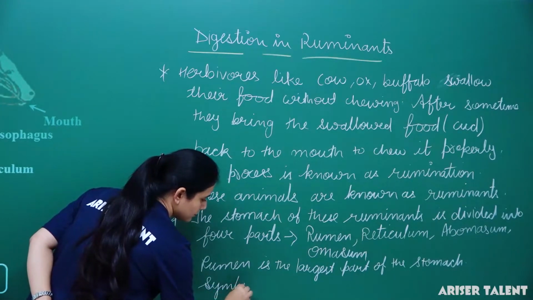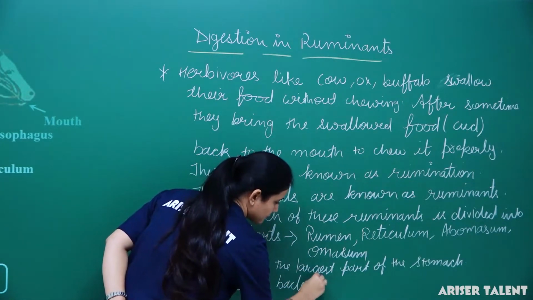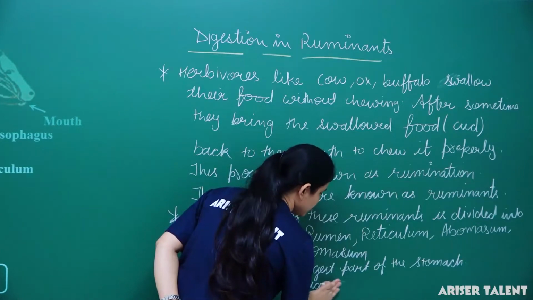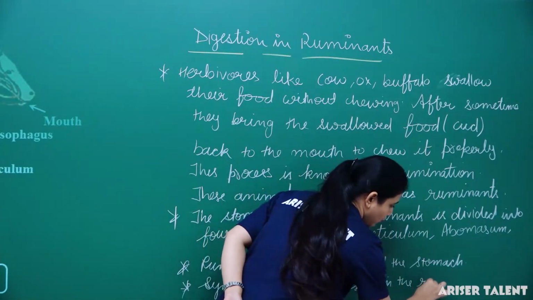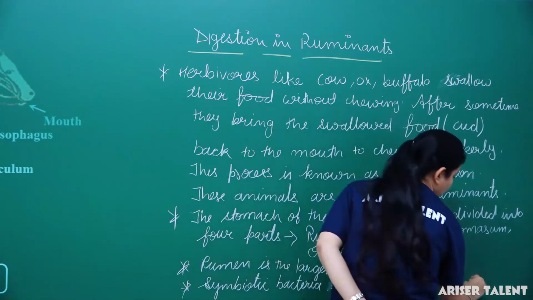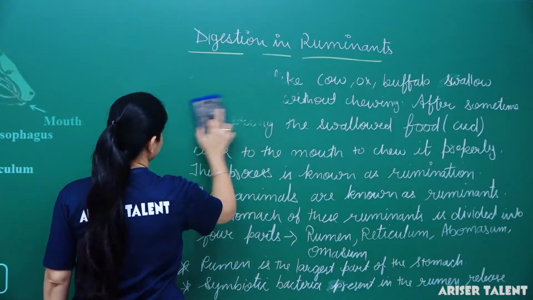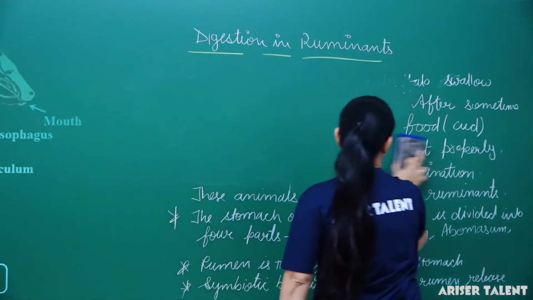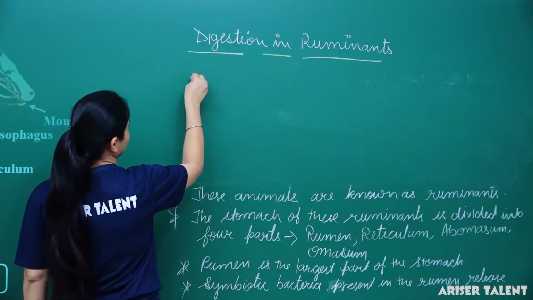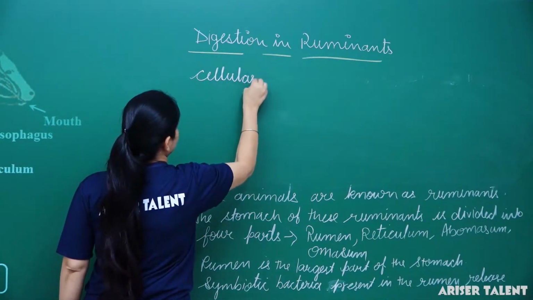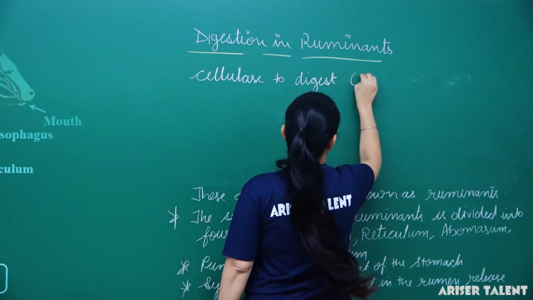Symbiotic bacteria present in the rumen release cellulase to digest cellulose.